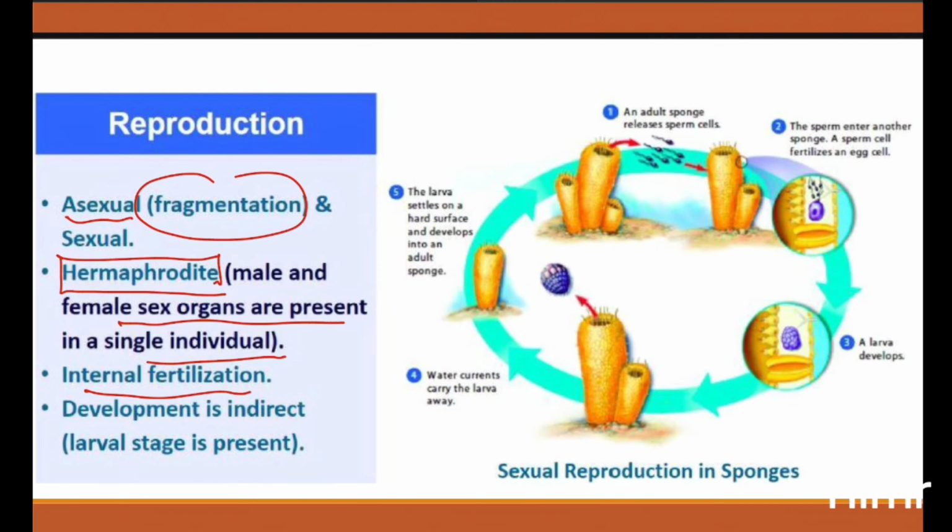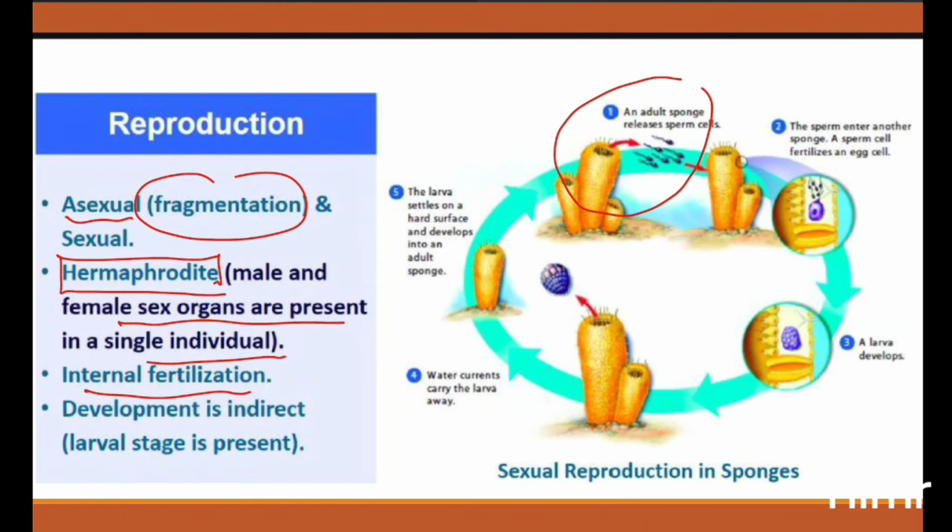You can see in the picture itself, an adult sponge releasing sperm, and you can see the other sponges. The sperms enter into another sponge. The male and female gametes are produced by the same organism, but here one comes from one organism and the other from another organism. Both have sex organs present in the same individual, but it is not self-fertilization, it is cross-fertilization, right?